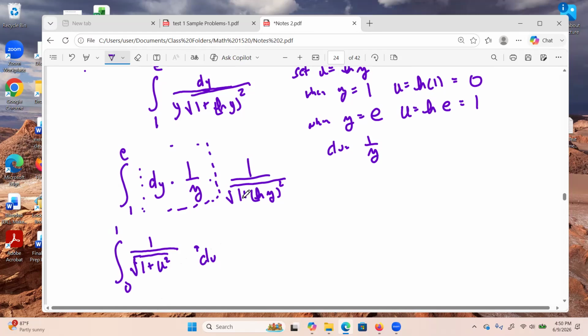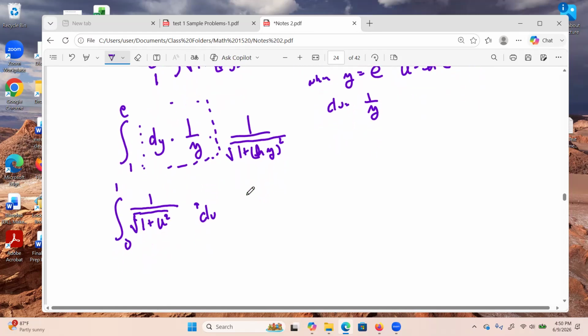That is telling me that, even though we started off with natural logs of y, eventually we meander our way to a triangle. So we're going to do a triangle here. Because we have a plus, we can go back to a squared plus b squared equals c squared. I'm going to make the two sides of my triangle a 1 and a u, so that my hypotenuse looks like a 1 plus something. So we'll make this a u, make this a 1, and we have the square root of u squared plus 1. And here's my theta. This only works for first quadrant stuff. 0 to 1 is first quadrant stuff, so we're not going to have a problem with this.